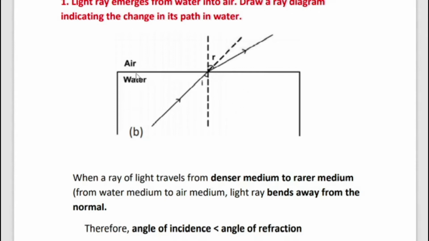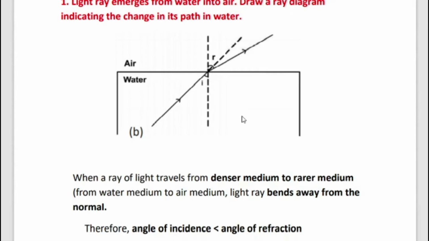Here medium 1 is water, and medium 2 is air. This is the interface of the two media, and this is the point of incidence. So the incident ray, the refracted ray and the normal to the interface at the point of incidence all lie in the same plane. That's the first law of refraction of light.